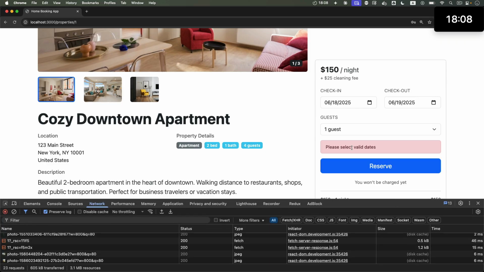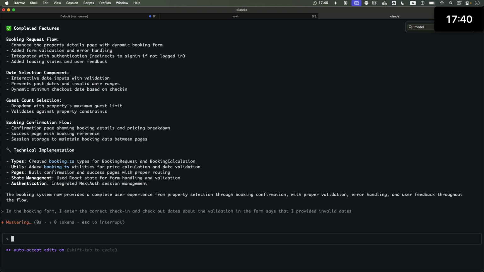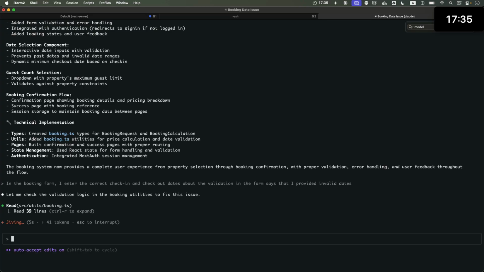So validation is now working properly here. Let's go back to the AI and complain about it. Alright, start of the prompt. In the booking form, I enter the correct check-in and check-out dates, but the validation in the form says that I provided invalid dates. End of the prompt, enter. Let's see what it's going to do with that.